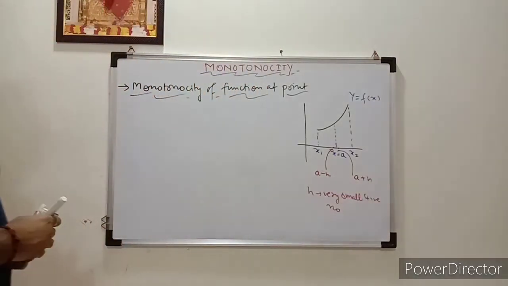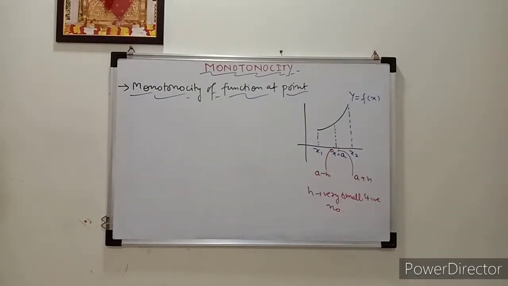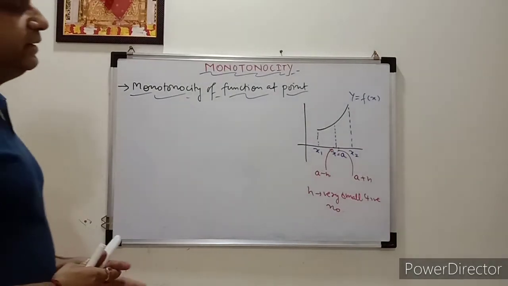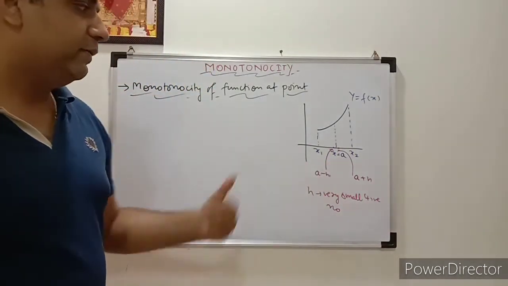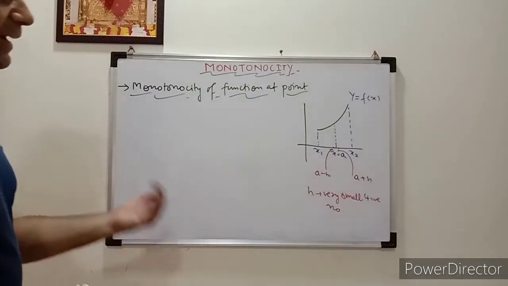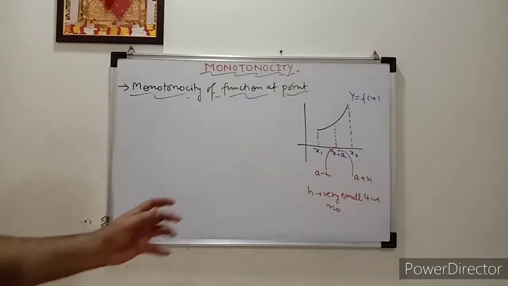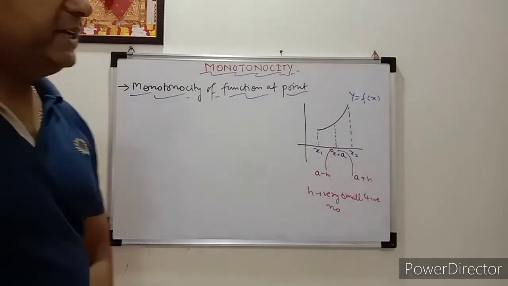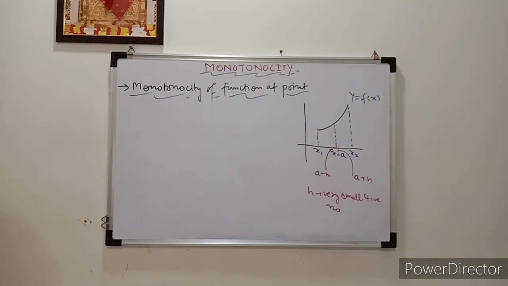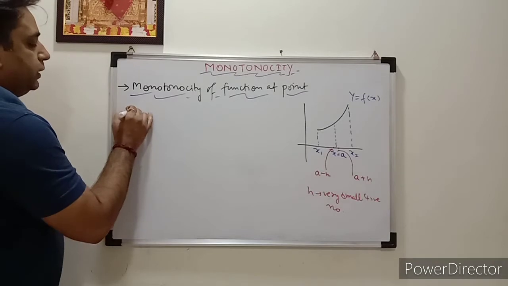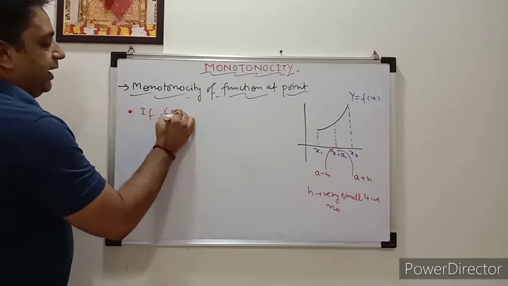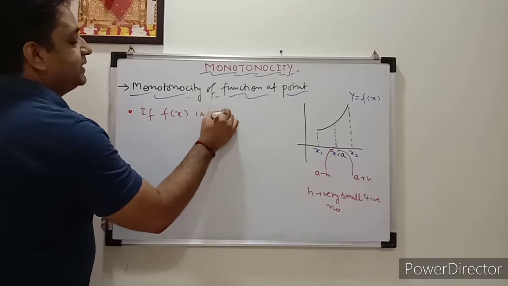So at x equal to a, we are discussing the monotonicity of the function. For that we'll see the nature of the function just left side and right side of the point. So I consider one point a minus h and a plus h, where h is very small. Okay, so what we have to do? Suppose that if f(x) is increasing, correct?